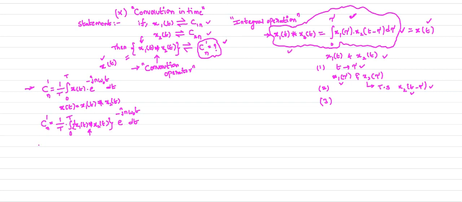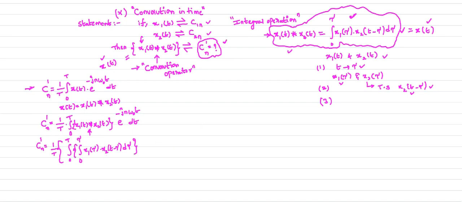You just substitute this formula in this equation. x1 of t convolution x2 of t is integral 0 to tau, x1 of tau into x2 of t minus tau d tau. That is the formula used to convolute the two signals.